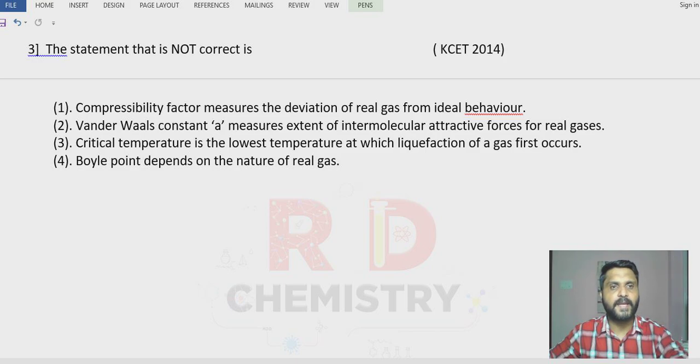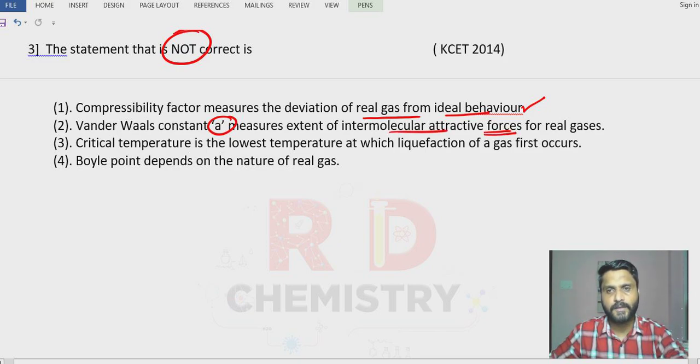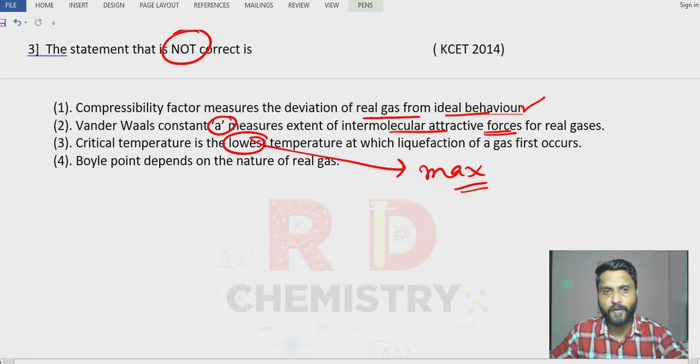Question number 3. The statement that is not correct. Option 1: compressibility factor measures deviation of real gas from ideal behavior. It is a true statement. Van der Waals constant a measures the extent of intermolecular attractive forces. That is also a correct statement. Option 3: critical temperature is the lowest temperature at which liquefaction of the gas first occurs. No. Critical temperature is the maximum temperature at which a gas can be liquefied. Above that you cannot liquefy, but at any temperature lower than that, you can liquefy the gas. So option number 3 is a wrong statement.